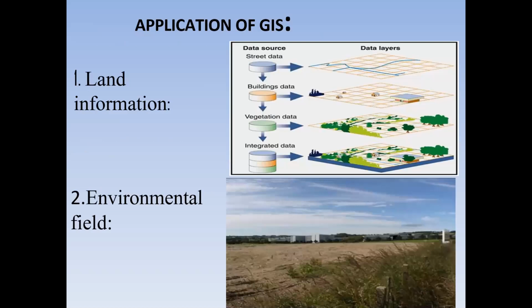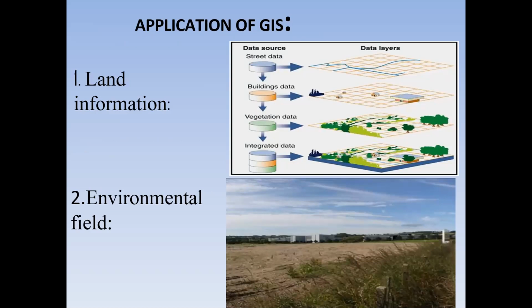Applications of GIS. First one, land information. Another one, environmental field. See the picture: due to land information, the data sources are street data, buildings data, vegetation data, and integrated data. This is the data from land information for GIS, geographical information system.